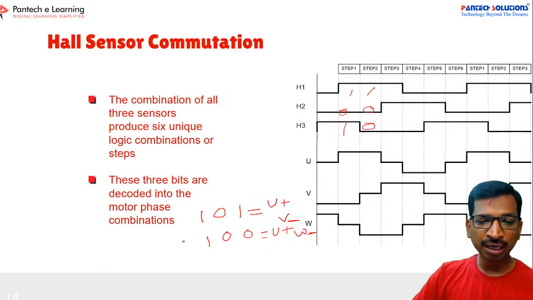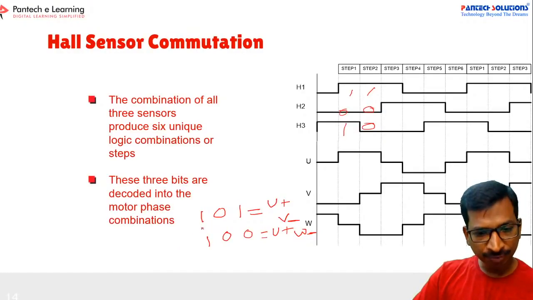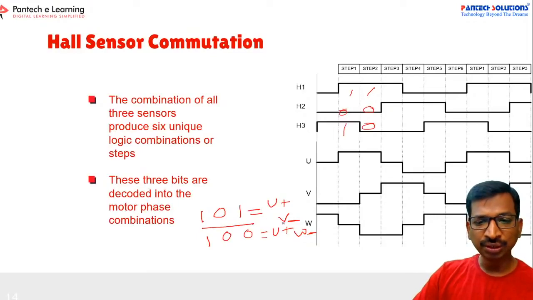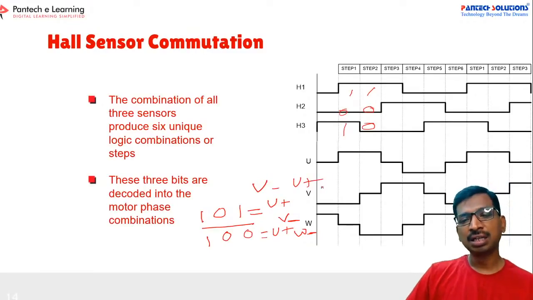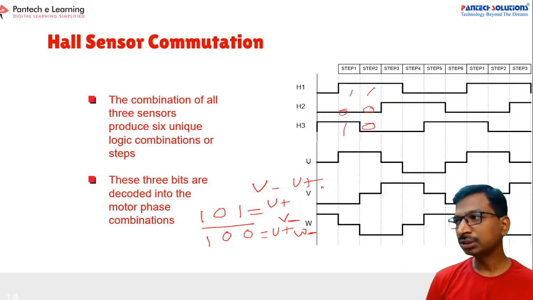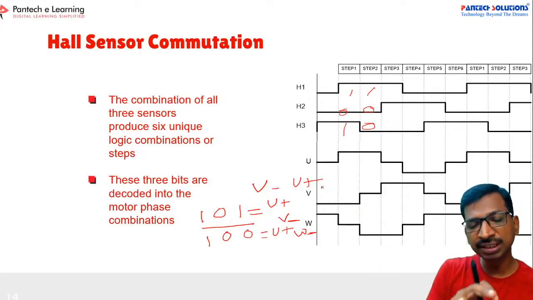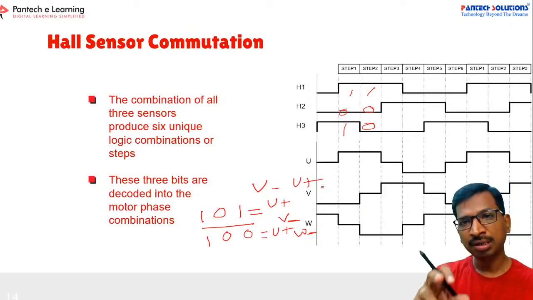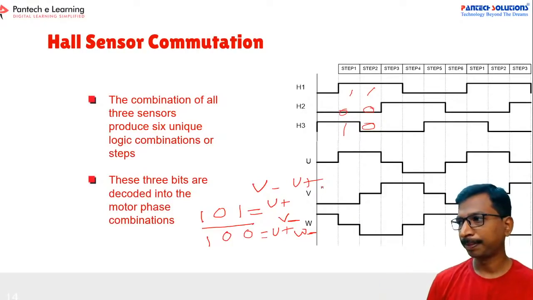Now you have to write a lookup table for whenever this position is reached. In that case, first you have to enable V negative and then U positive. If you rotate this sequence, then you can change the rotation. Like that you can achieve forward motoring as well as reverse motoring.